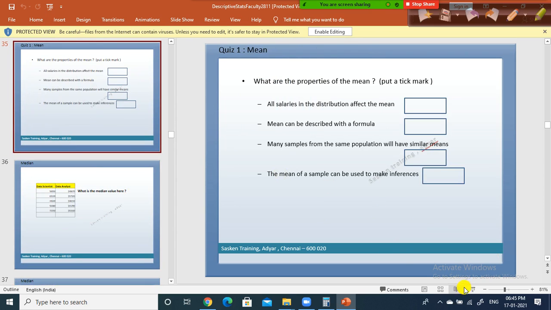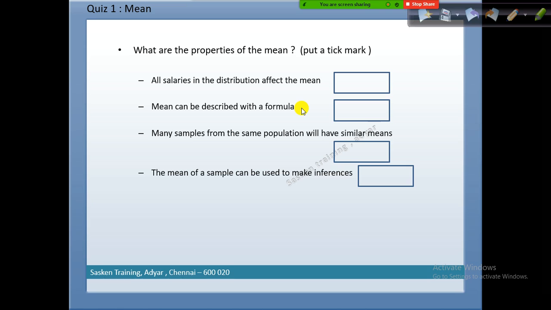Okay, before we move further, before we discuss other things, you tell me what is the answer. What are the properties of mean? All salaries in the distribution affect the mean. You see, you have salary data. Is that true or false? Yes, correct. Because we take all the data and we add it, and then we divide by the total number of the data points.